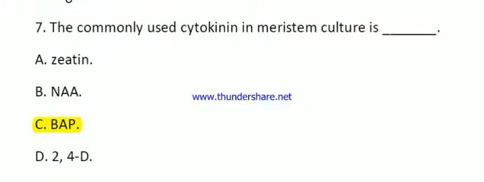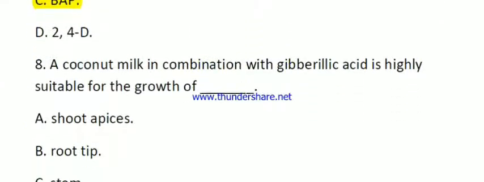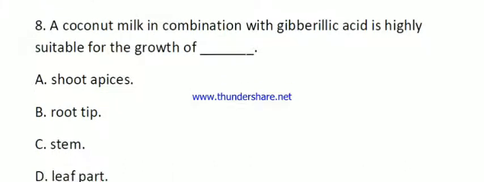Then question number 8. Coconut milk in combination with gibberellic acid is highly suitable for the growth of, here the options are shoot apices, root tip, stem and leaf part.